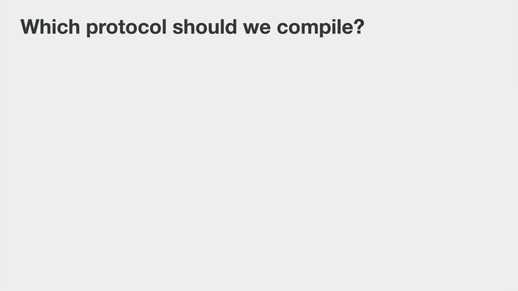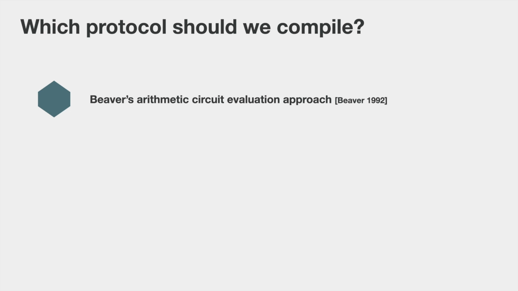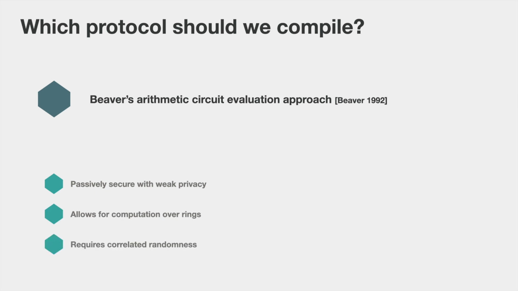Now that we have this somewhat improved compiler, what is the protocol that we actually would like to compile? Well, one protocol that fits exactly what we need is Beaver's arithmetic circuit evaluation approach from '92. It is a passively secure protocol with weak privacy. It allows for computations over rings, but it requires some correlated randomness, which we still have to somehow generate and